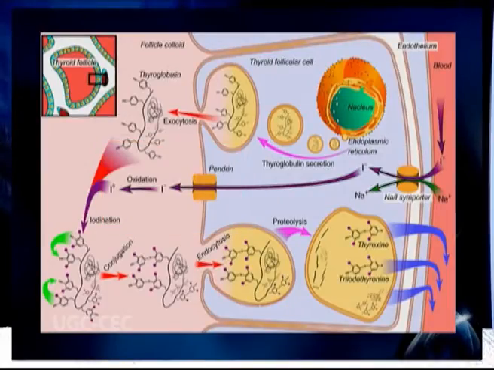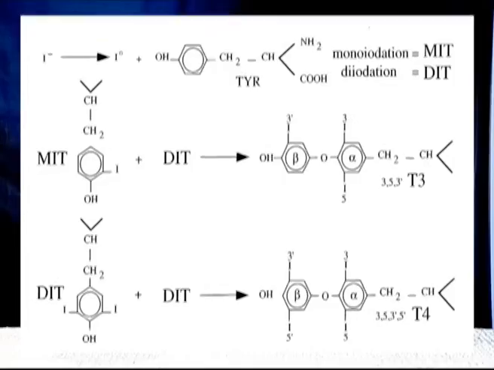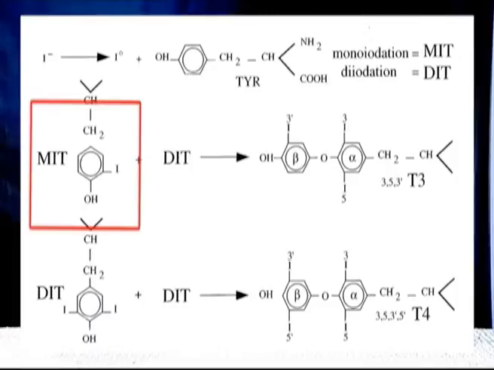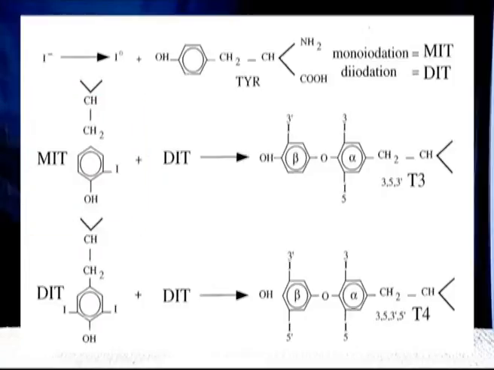In the second phase of iodination of tyrosine molecule, inorganic iodide gets accumulated in follicle cells and then oxidized in presence of peroxidase enzyme into elemental iodine or hypoiodide. Thus, amino acid tyrosine first gets iodinated to form monoiodotyrosine, also known as MIT, which then gets one more iodine and forms diiodotyrosine or DIT.